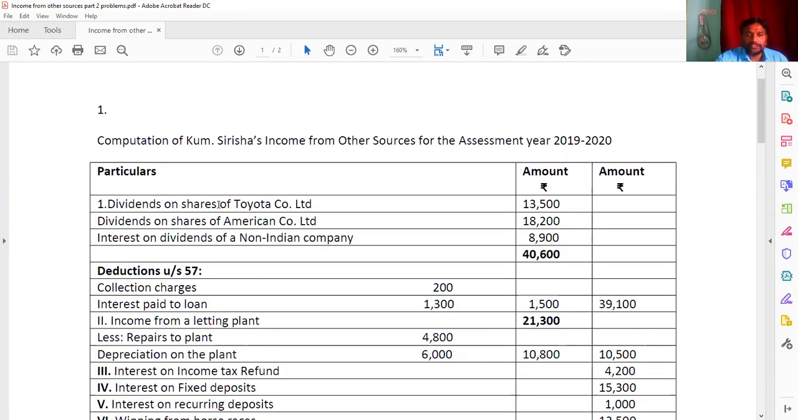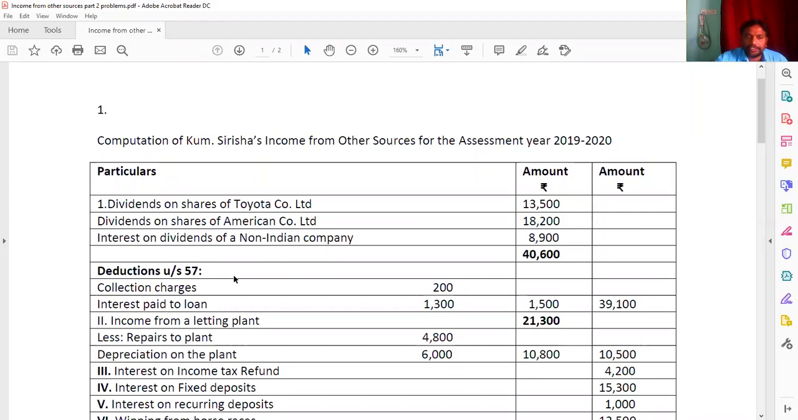See here, dividends on the shares of Toyota Company Limited, that is 13,500, is going to be taxable. Why? Because it's a foreign company. And next, from Japan he said, dividends of shares of American Company Limited. America is also a foreign company, so that is going to be taxable here. And interest on dividends of a non-Indian company, that is 8,900. By adding all this, 13,500, 18,200, 8,900, you are receiving here